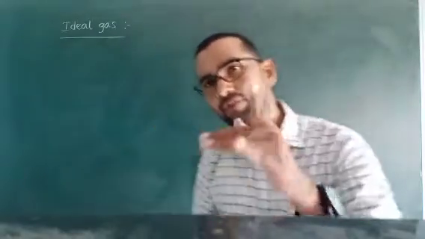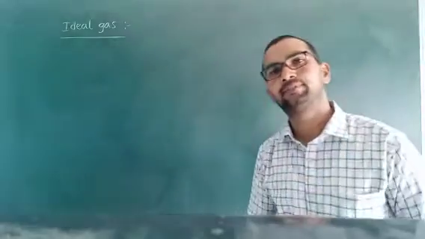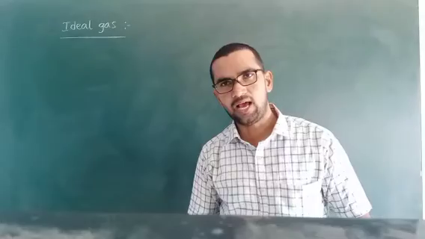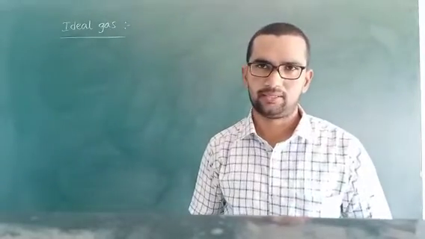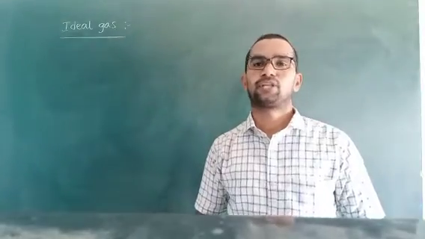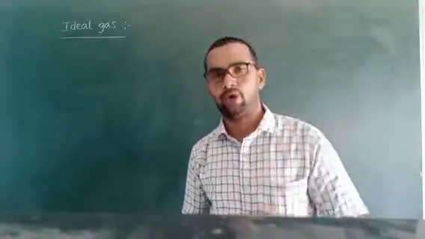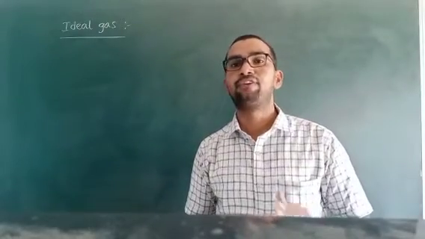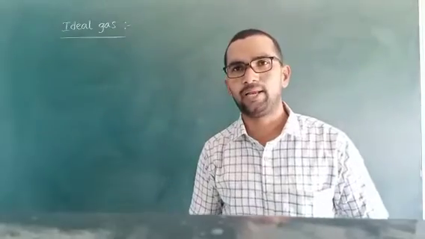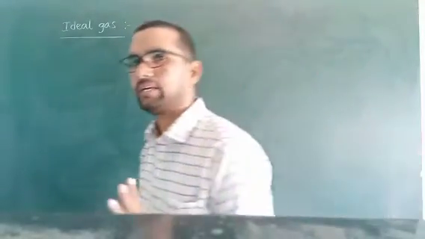Now write the definition, all of you. Ideal gas: a gas which obeys Boyle's law, Charles law, Avogadro's law, or gas laws, is called an ideal gas. Second point, a gas which does not obey gas laws is called a real gas.